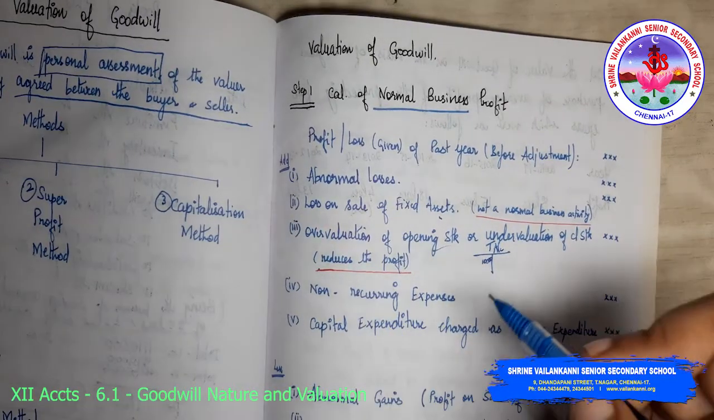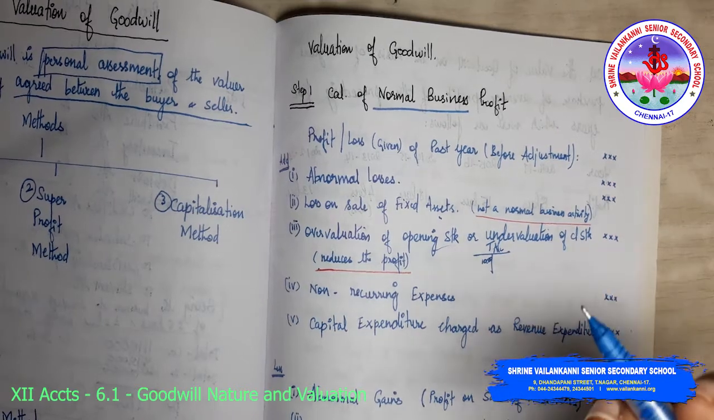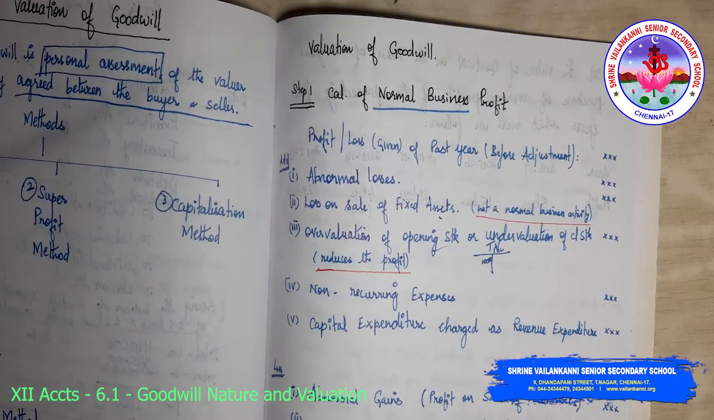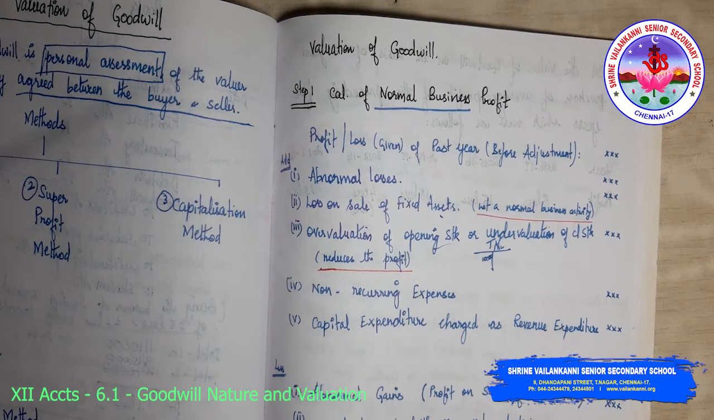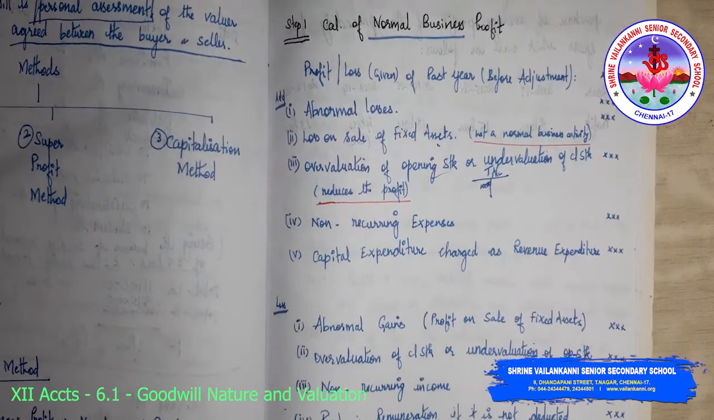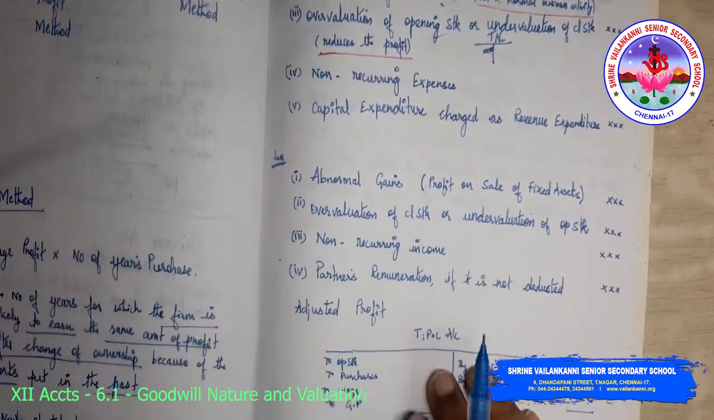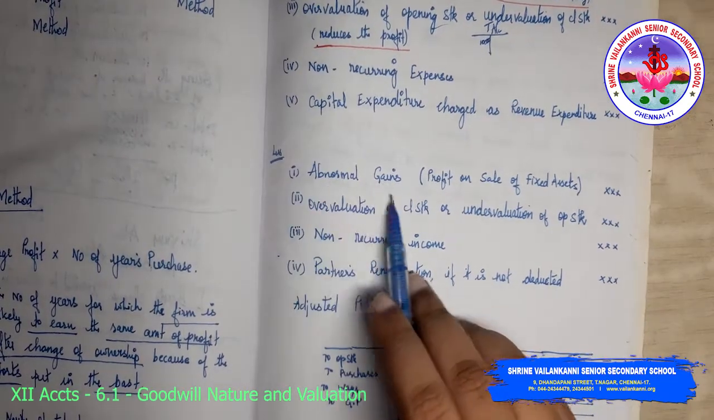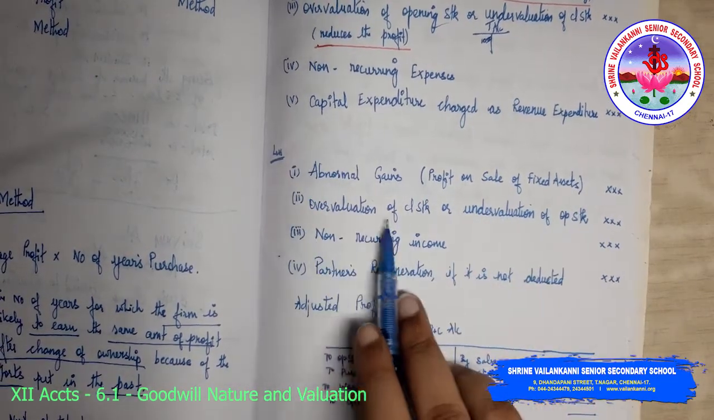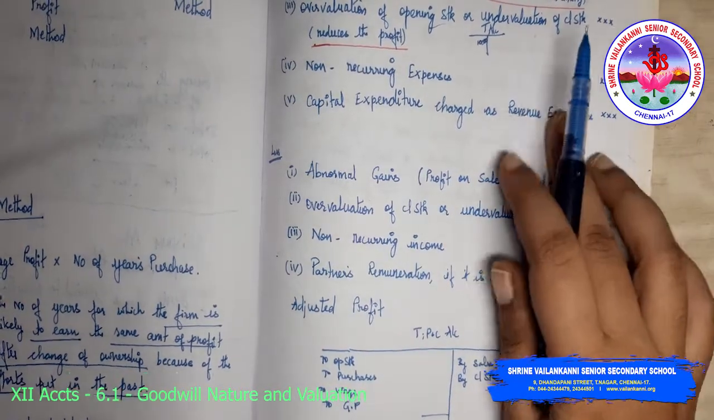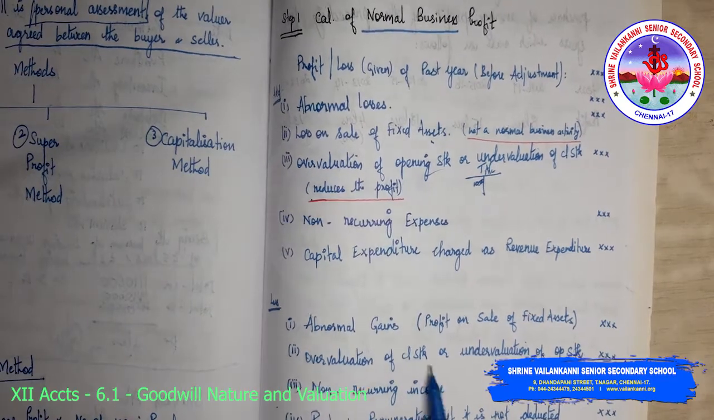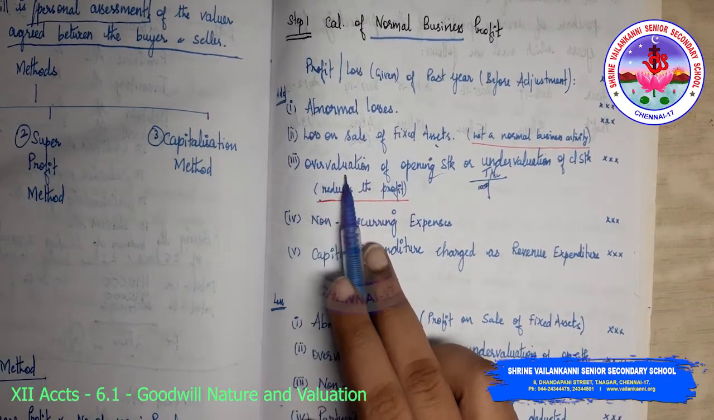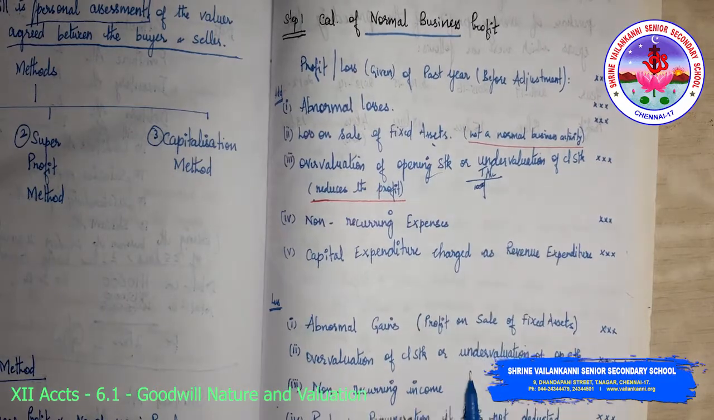Then non-recurring expenses. What are they? Sometimes, only once in a while, you incur some repairs or other expenses which are not recurring, which you don't incur regularly. Suppose capital expenditure is charged as revenue expenditure. In that case, you need to add it. What are the things that you need to deduct? You need to deduct abnormal gains, profit on sale of fixed assets, and overvaluation of closing stock. See, it is the opposite of the previous one. Here, undervaluation of closing stock; there, overvaluation of closing stock. Overvaluation of opening stock; here, undervaluation of opening stock.